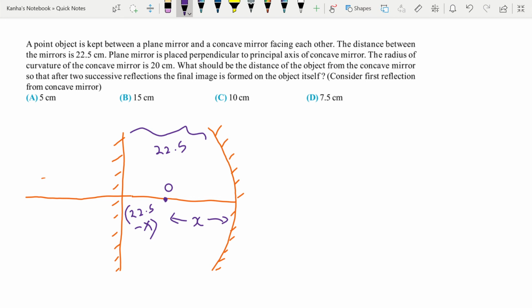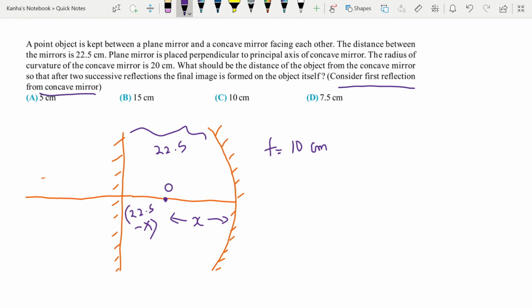Next, what is given? The radius of curvature of the concave mirror is given to you as 20. So the focal length of the concave mirror is nothing but 10 centimeter. Next, what should be the distance of the object from the concave mirror, or we have to find x, so that after two successive reflections the final image is formed on the object itself. Consider first reflection from the concave mirror.